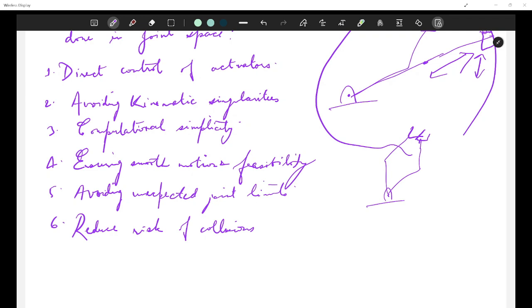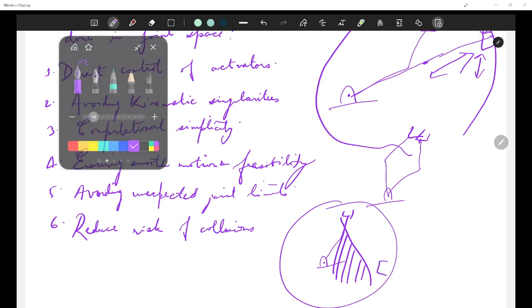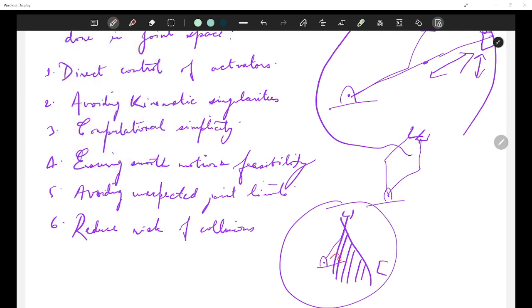Okay, let's say your robot is like this in this particular configuration as of now. Then you want to avoid this place because you have some obstacle over here, and you want to reach this place. This is the new configuration of the robot. You want it to reach in this way.